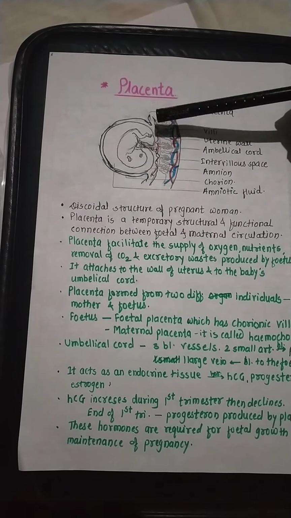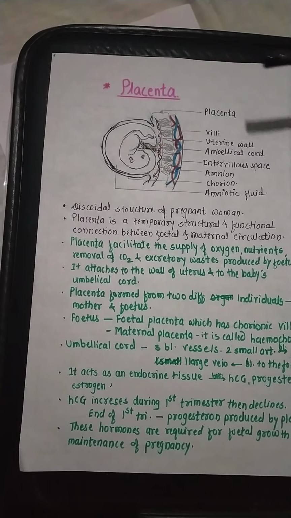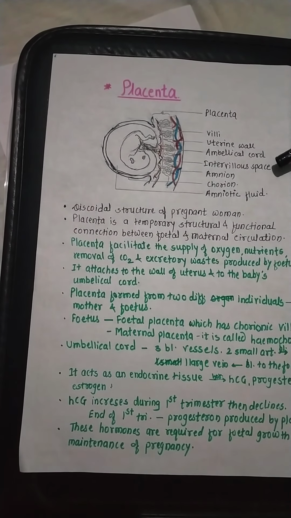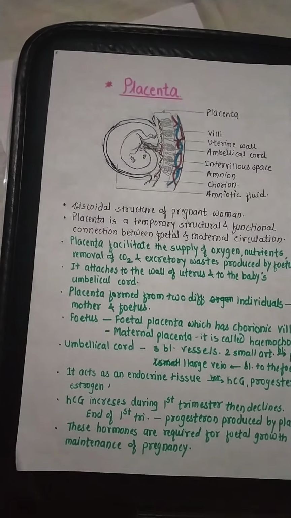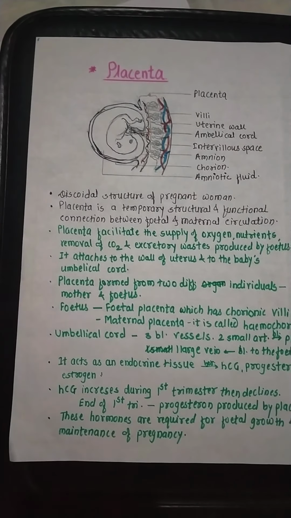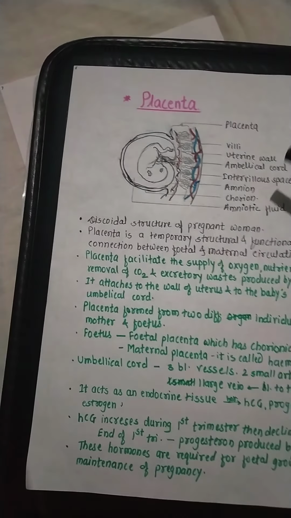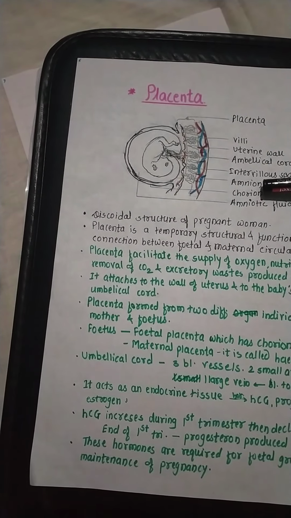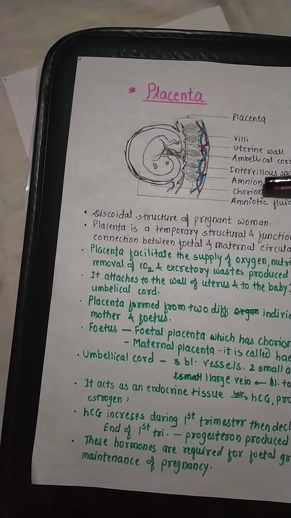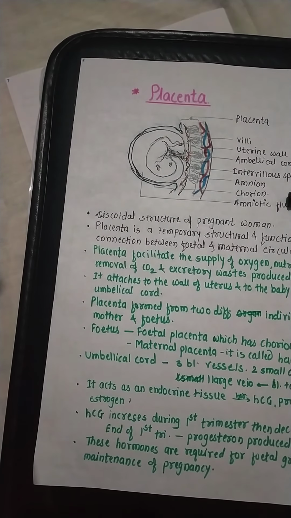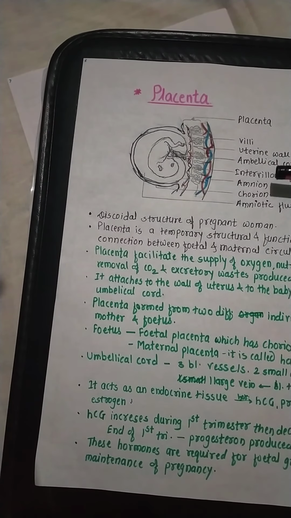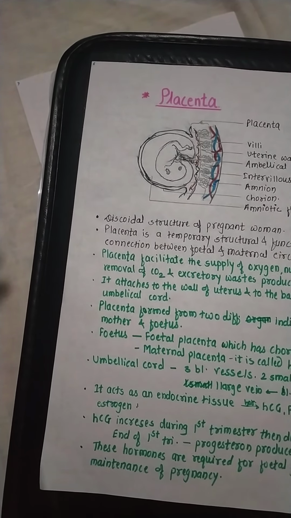Umbilical cord developed from the navel part of the baby, then intervillous space, then it forms the amnion. Outside the amnion there is chorion, then amniotic fluid is filled into the amnion.